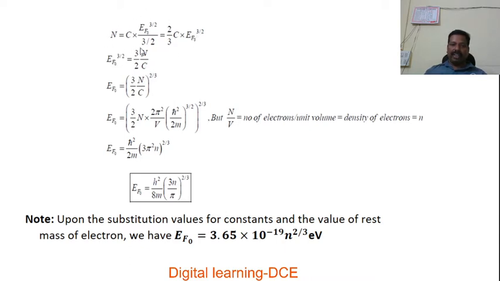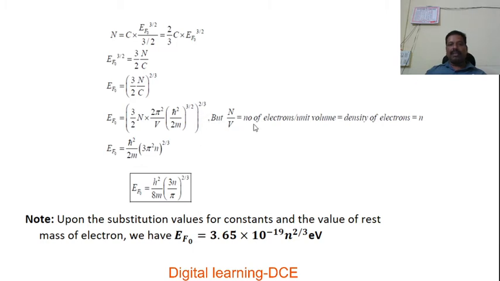Thereby, solving for Fermi energy, we have EF0 to the power of 3 by 2 equal to 3N divided by 2C. Then solve for EF0: EF0 is equal to (3 by 2 N by C) whole to the power of 2 by 3. Therefore, EF0 equals 3 by 2 into N, the constant number of free electrons, into 1 by C, substituting the value of C here, which is (2 pi squared by V into h cross squared by 2m whole to the power of 3 by 2), whole to the power of 2 by 3.